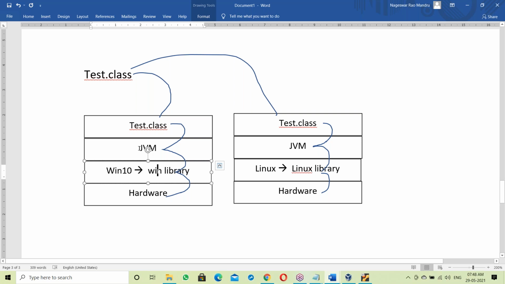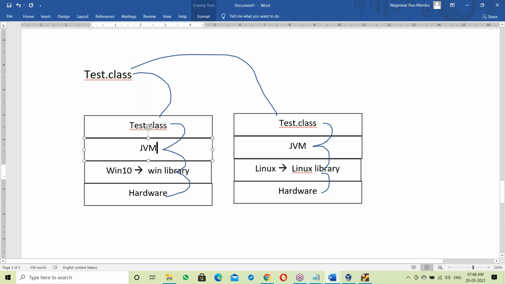At runtime, as a part of the JVM, the interpreter takes the first statement and links with the Windows library, then executes. Next, it takes the second statement, the Java program statement. So the JVM contains one interpreter. That interpreter takes the first line and links with the Windows library, then executes. It takes the second line and links with the Windows library, then executes. Third, so line by line, right?